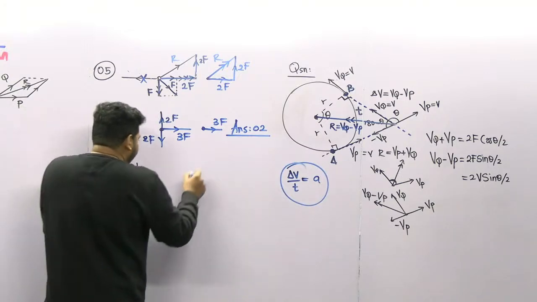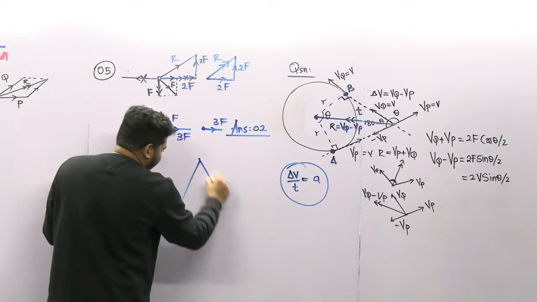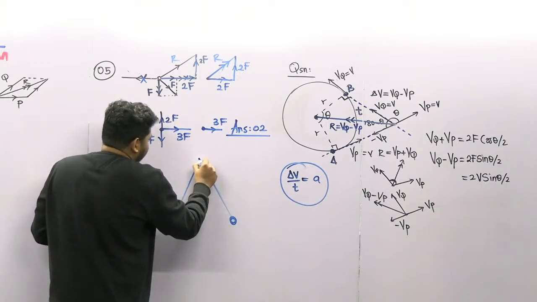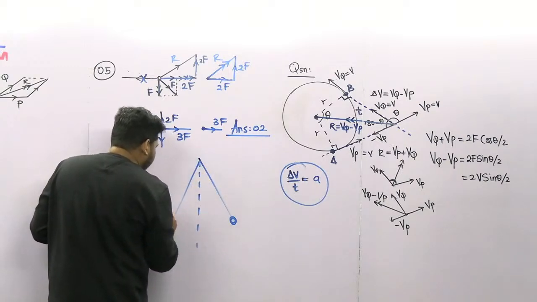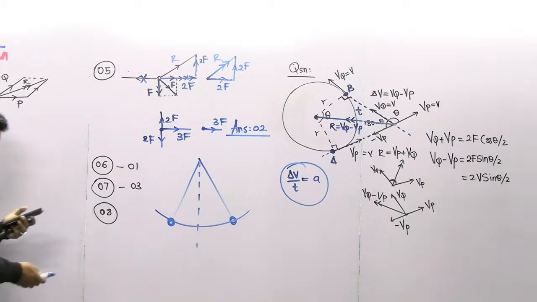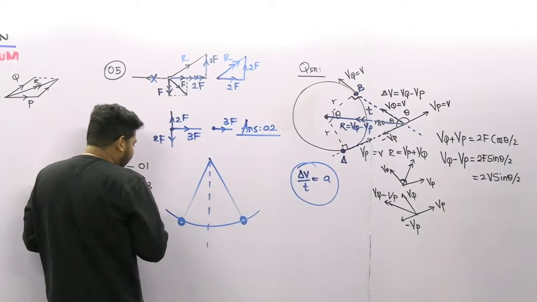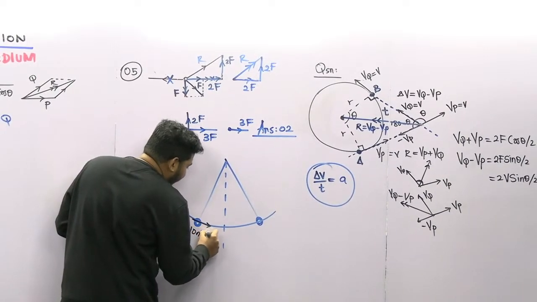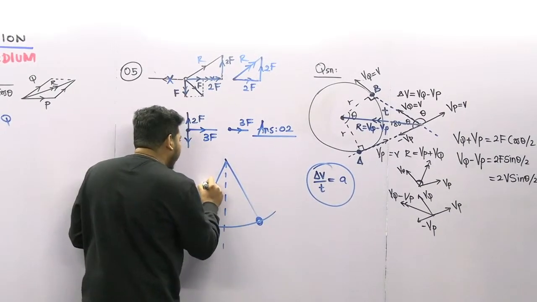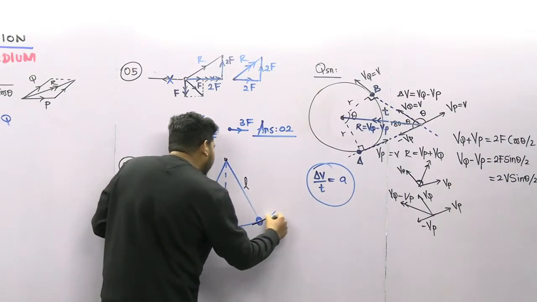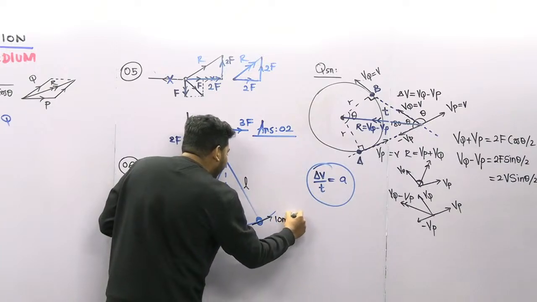So look at the 8th question. There is a bob moving in a circular motion, in a circular path. Here the velocity is 10 m/s. The length here is L, and this is also L. Here the velocity is 10 m/s.